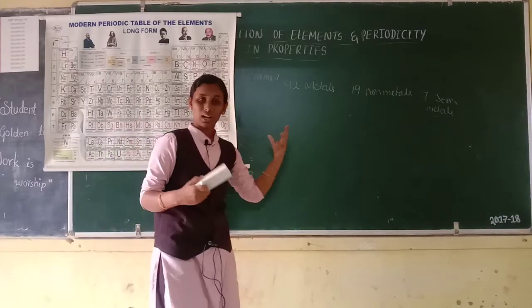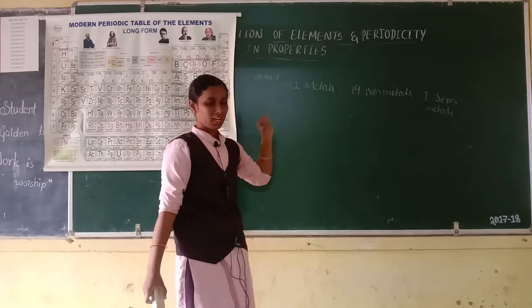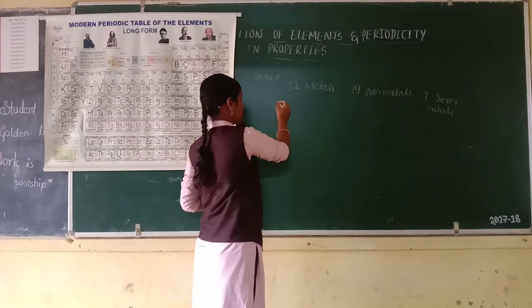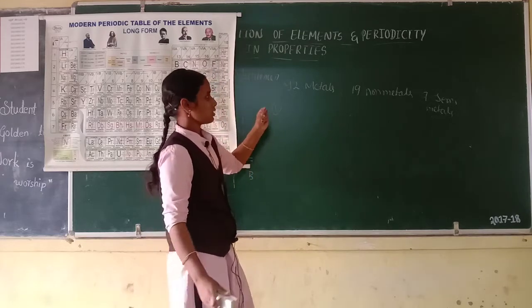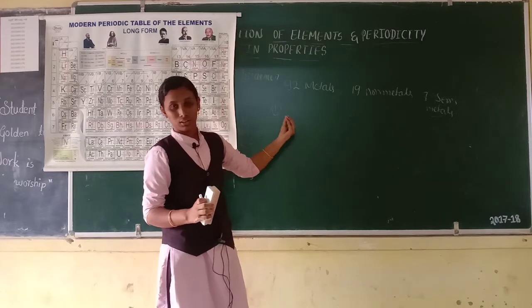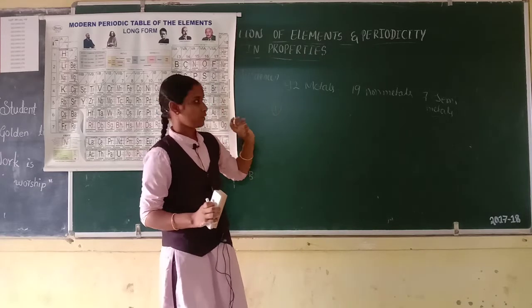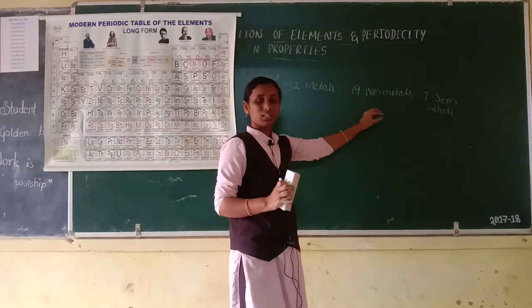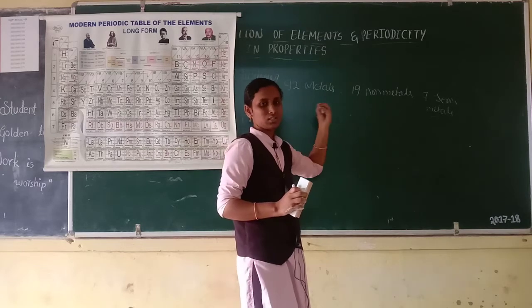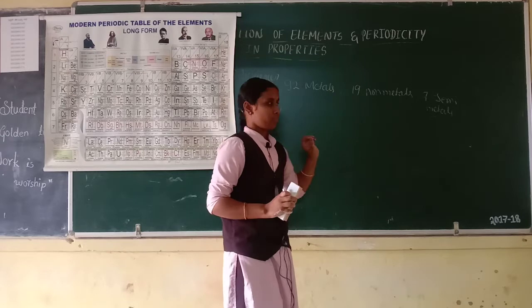First, the characteristics of metals and non-metals. In the lower classes we have already studied this. This is a brief introduction. First, metals are solid in nature except mercury. Mercury is a liquid at room temperature, and bromine, a non-metal, is also present in the liquid state at room temperature.